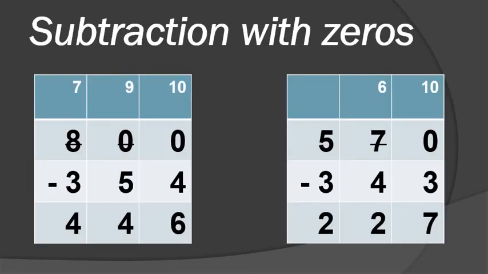Now, subtraction with 0. We are seeing here 800 minus 357. See here, these two digits are both 0, so this is an example of subtraction with 0. Understood? So 800 minus 354. 0 minus 4, is this possible? No, because 0 is a small number and 4 is a large number. That's why I do not subtract. I put the borrow here, taking the borrow, 10 plus 0, so 10 minus 4, so 6.